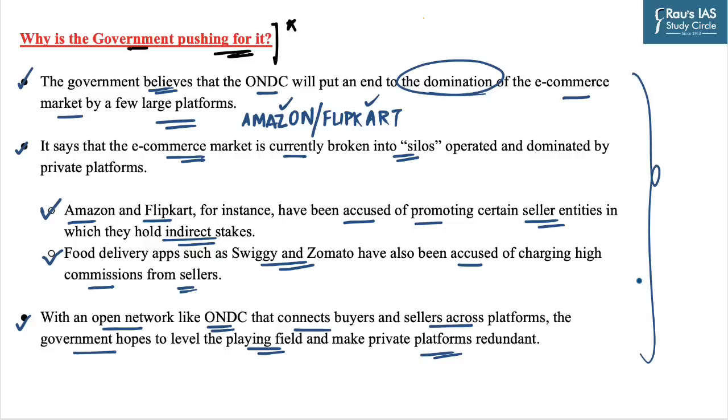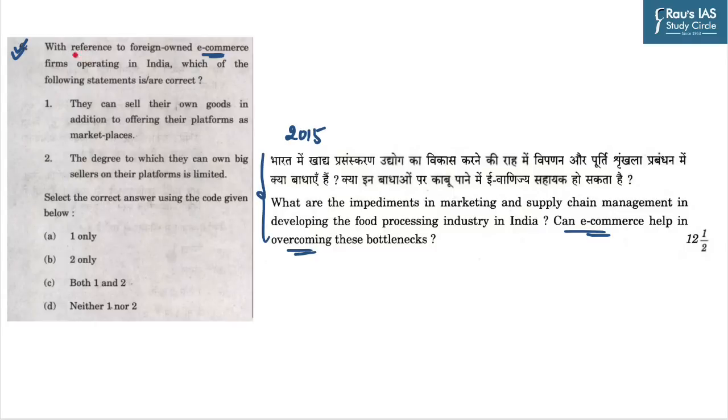The 2022 prelims question says, with reference to foreign owned e-commerce firms which are operating in India, which of the following statements is or are correct? The first statement says, they can sell their own goods in addition to offering their platforms as a marketplace. It is an incorrect statement because foreign owned companies cannot sell their own goods. The second statement says the degree to which they can own big sellers on their platforms is limited. It is a correct statement, and the answer to this question becomes B, which is 2 only.